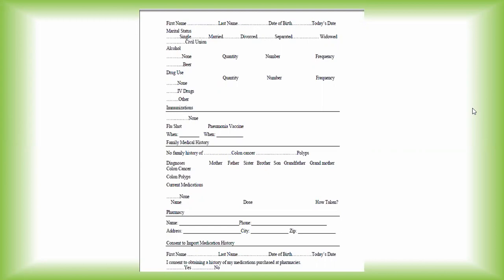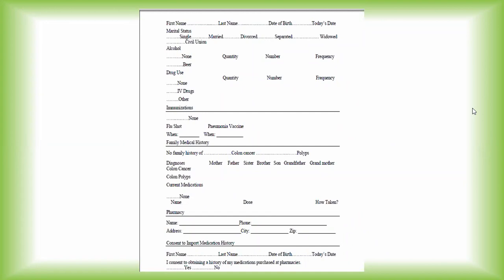And accordingly, then, what medications were taken, and the pharmacy from where the medication was taken, along with the contact number and address of the pharmacy, has to be included here. Then consent to import medication history.